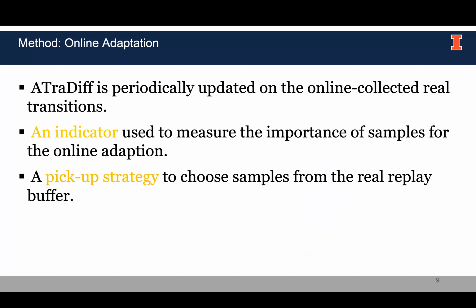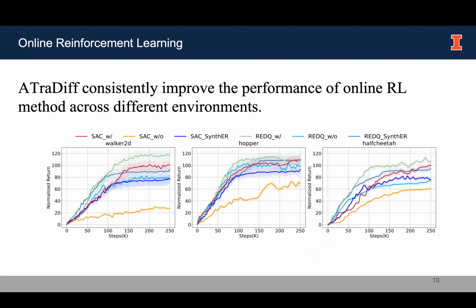ATraDiff also contains an online adaptation mechanism, where ATraDiff will update with the online real transitions. We have an indicator used to measure the importance of samples for the online adaptation. We also combine it with a pickup strategy to choose samples from the real buffer.